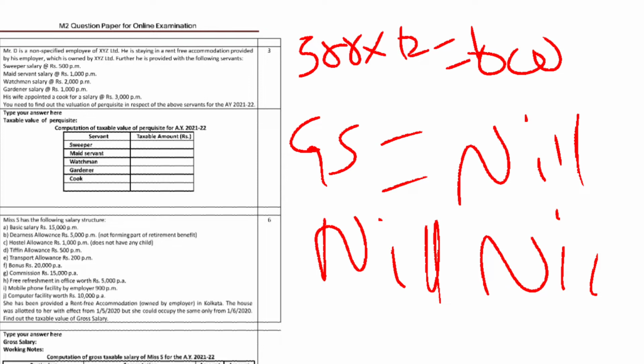So in case of a specified employee, he will be taxable. The sweeper's salary of 6,000 will be taxable in both cases, either specified employee or non-specified employee. The guardian's salary, as usual, I already explained. So no need to worry, since rent free accommodation owned by the employer is provided, it is nil in both cases. So I hope you understand the valuation of free domestic services.